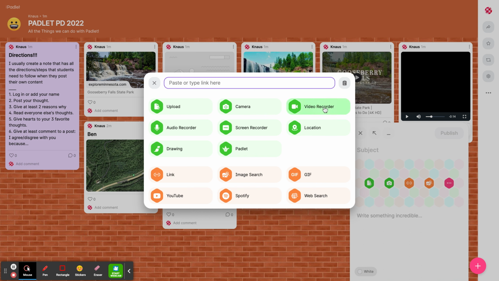There's a video recorder, so they could take a video of themselves. I use the audio recorder, screen recorder, the map with the location. You could have them drawing. So if you've got touchscreen Chromebooks or iPads, you can have them draw something to put on there. There's links, images, GIFs. You can do all these different things. Spotify and YouTube are cool. We talked about those. But this is just the really cool part of this where you can do these cool things.